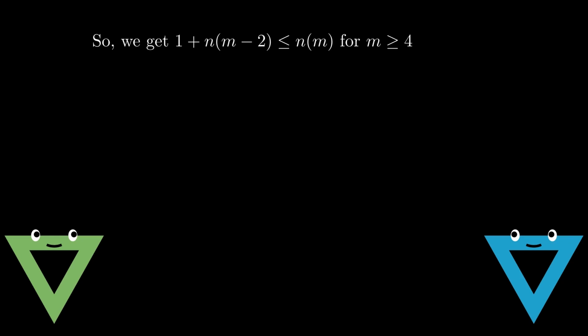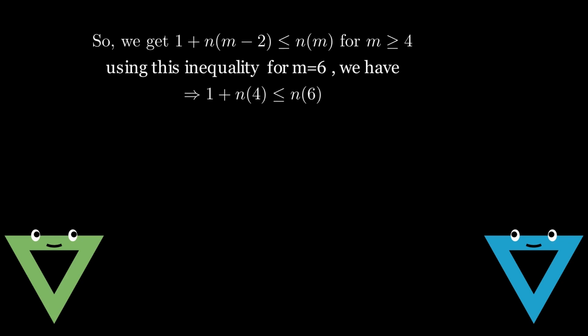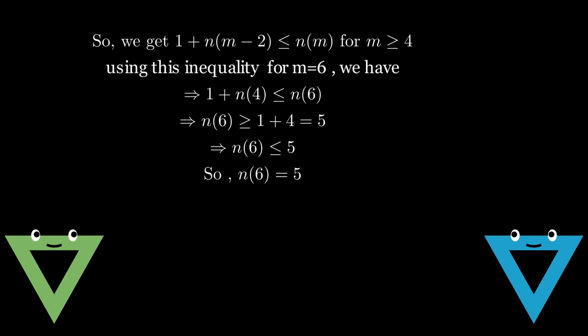Now using this inequality for m equals 6, we have that 1 plus n of 4 is less than or equal to n of 6, which gives that n of 6 has to be at least 5. But we already proved that n of 6 is at most 5. So we conclude that n of 6 is 5, which solves our original problem.